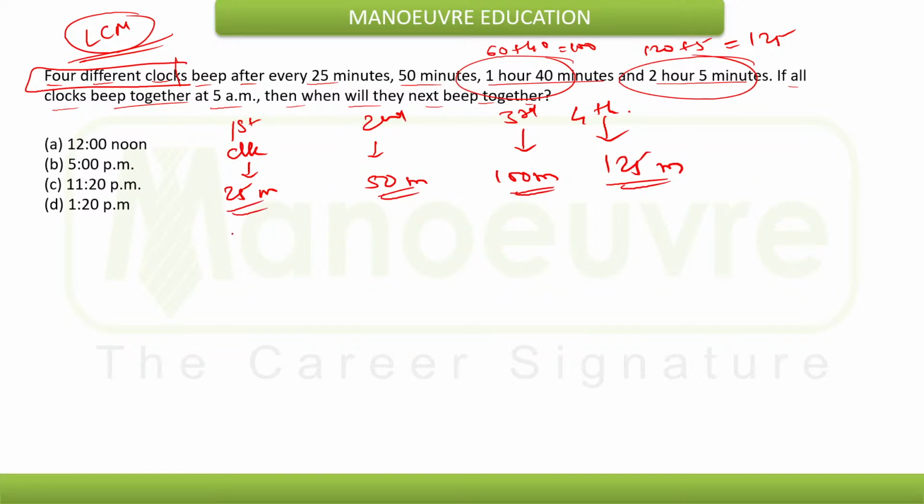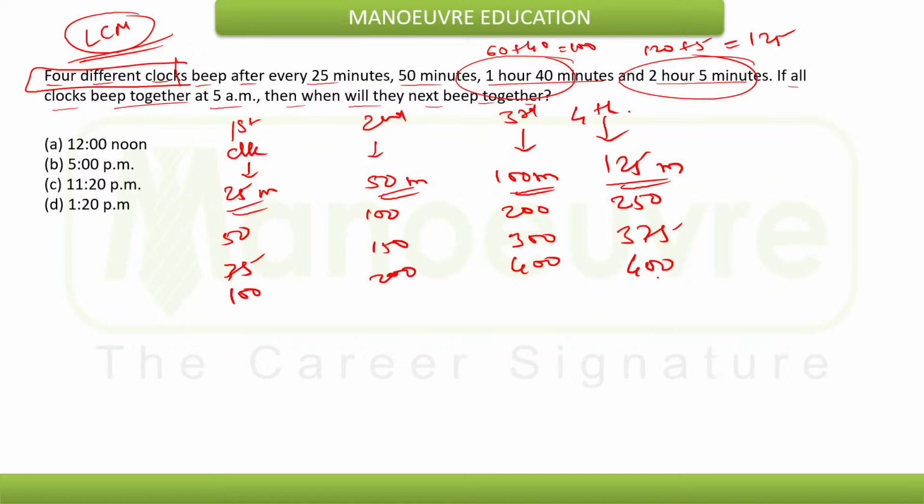The first will beep at 25, then 50, 75, 100, and so on. The second will repeat after 50, then 100, then 150, then 200, and so on. The third will beep at 100, then 200, then 300, then 400, and so on. The fourth will beep at 125, then 250, then 375, then 500, and so on.